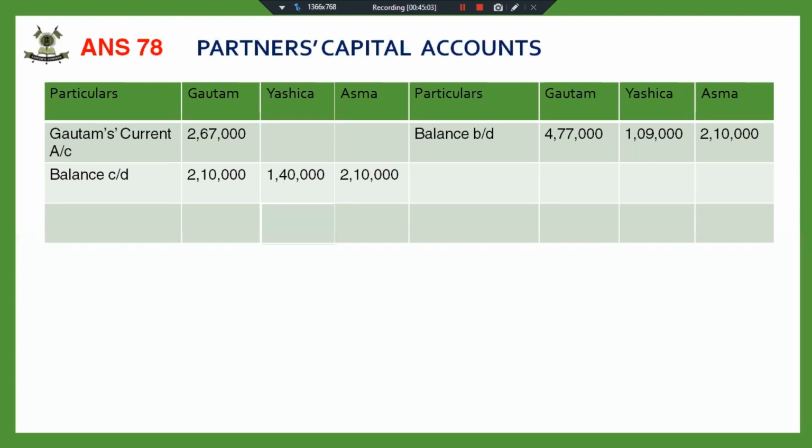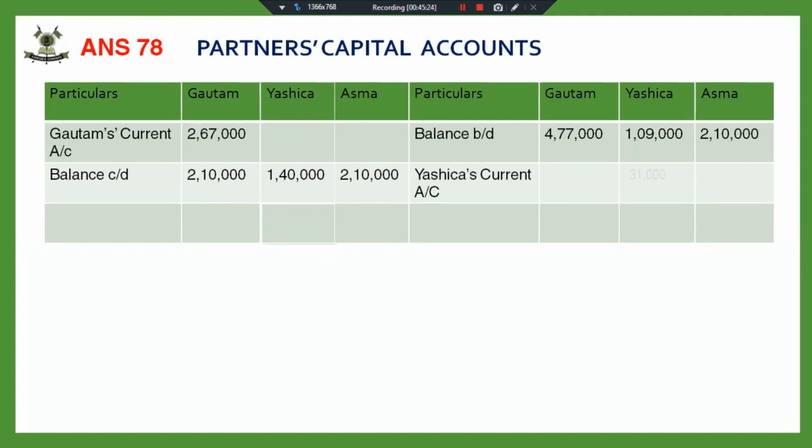If this adjustment has to be done through cash, then it is very simple. We are withdrawing the cash, so we put that balance on the credit side of the cash account. If the partner is bringing in additional capital, this is transferred to the receipt side of the cash account.